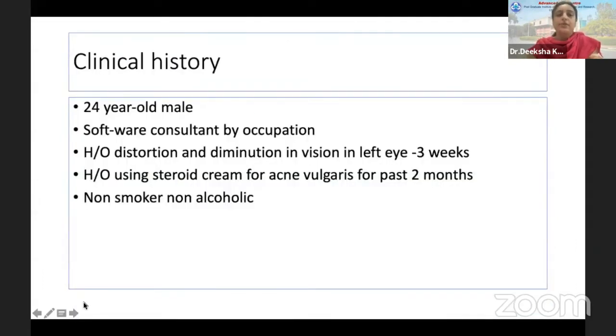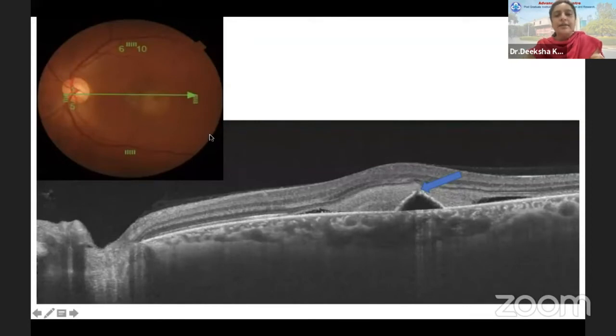Let me start by giving you an example. I'll be describing all the salient features because the underlying morphological changes are similar with this representative case. A 24-year-old male software consultant by occupation presents with a 3-week history of distortion and diminution of vision in the left eye and has a history of using steroids for acne for the past 2 months. He's a non-smoker, non-alcoholic. On clinical examination of the left eye, we see what appears to be fibrin just temporal to the macula. The right eye was normal, and we order a swept source OCT.